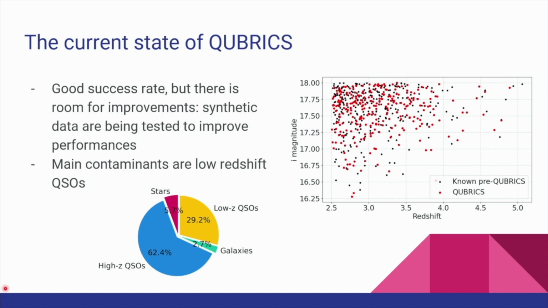As you can see from the pie chart below, after our runs, we found that low-redshift QSOs are the main contaminants for our survey, while we are able to reliably exclude stars and galaxies. In general, we find a good success rate, but there is obviously room for improvements. And we are currently testing synthetic data to avoid overfitting that can be caused by the skewed redshift distribution, and hopefully improve on the completeness side of the survey.